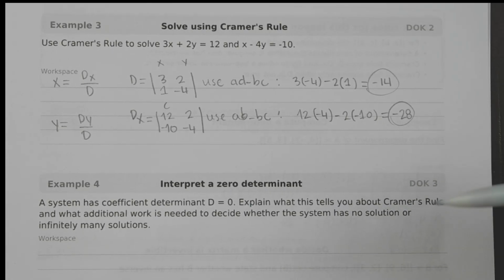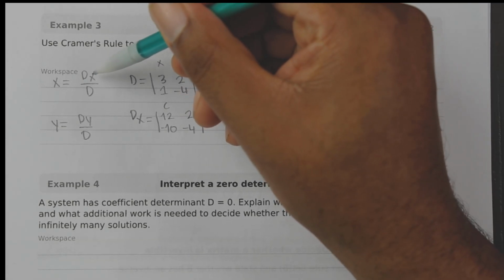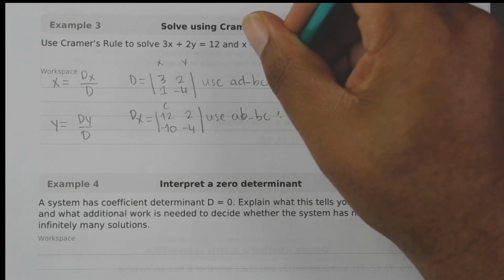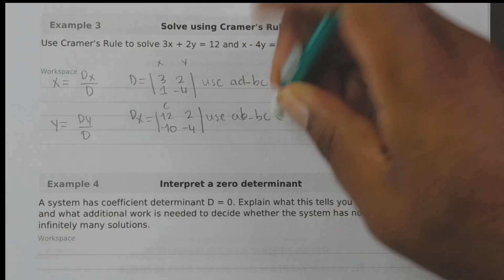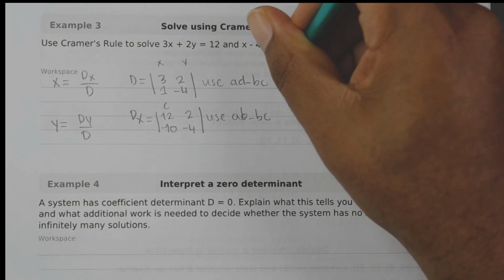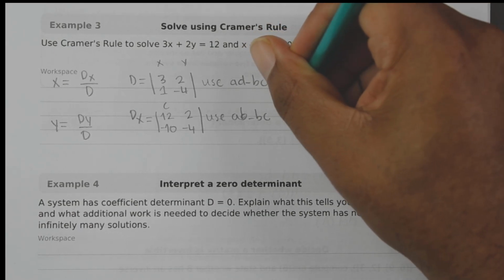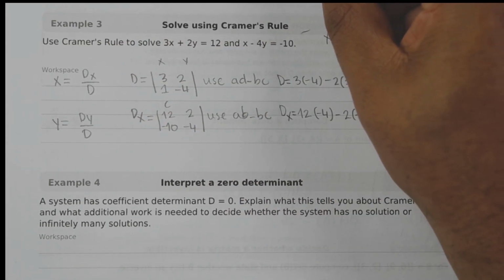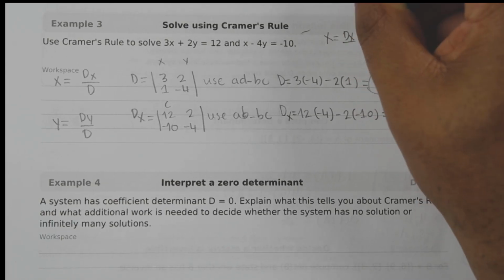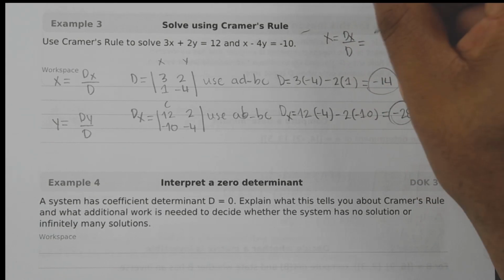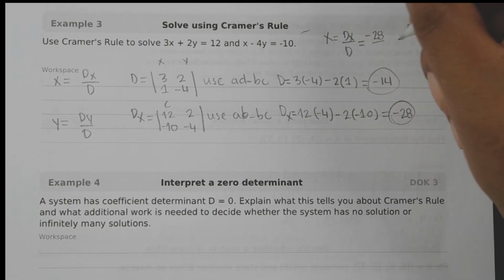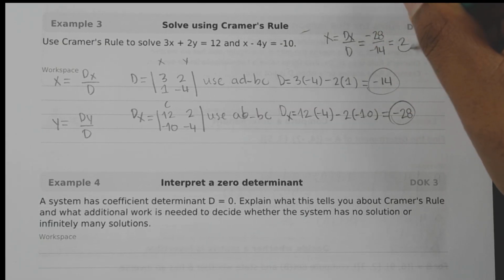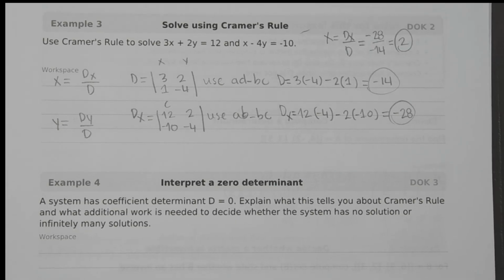Now we need to calculate x, right? Because we have dx and we also have d. Okay, so we can calculate this over here. So I'm going to put it up here: x equals dx over d, which is -28 over -14, also known as 2. So x is equal to 2.